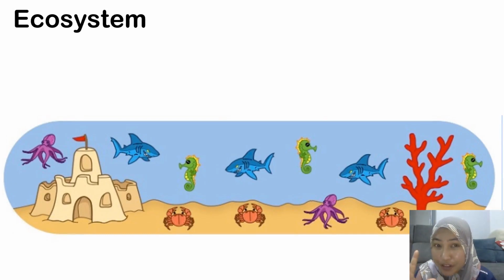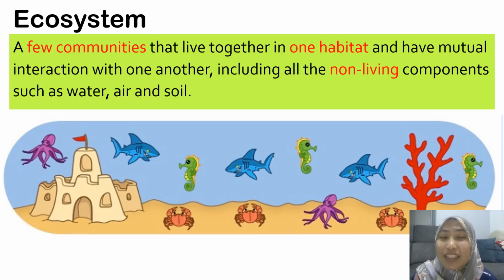And the fifth and last word that we are going to learn today is called ecosystem. So what is an ecosystem? A few communities that live together in one habitat, can you see the pattern here, and have mutual interaction with one another, including all the non-living components such as water, air, and soil.